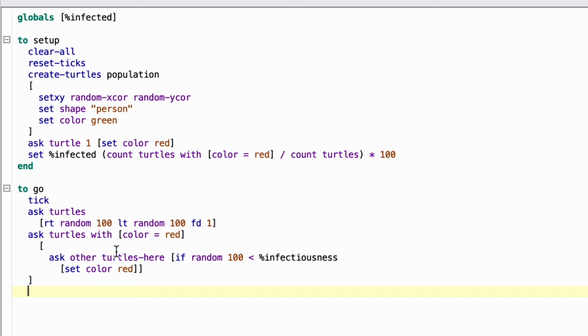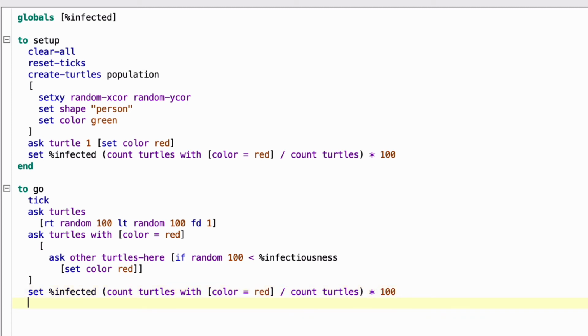check each one carefully. We have one super easy command to add, and that's the same long one that we had in the beginning to define the infected variable. I'm just going to copy that line and paste it in here. And there's only one more new command, and that's if everybody's infected, we're going to stop the simulation. So if percent infected equals 100, meaning if 100% of the people are infected, then we're going to stop the simulation. That needs to be in square brackets, and we end with end.